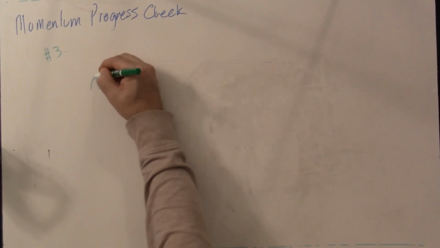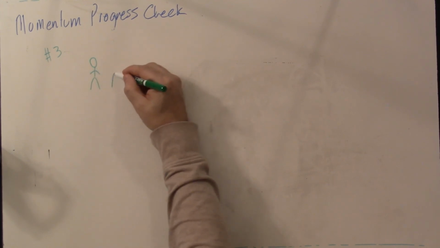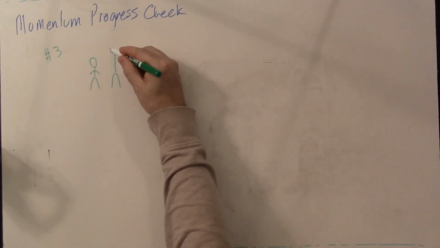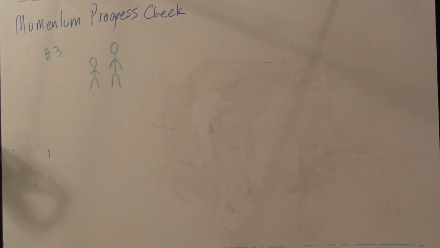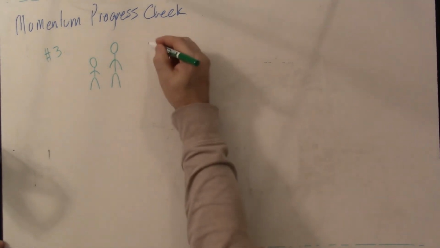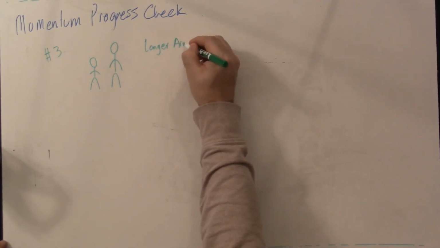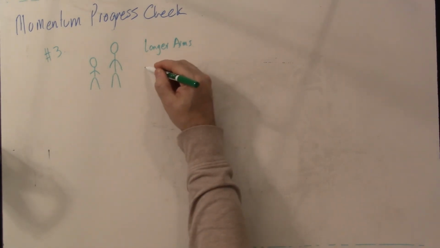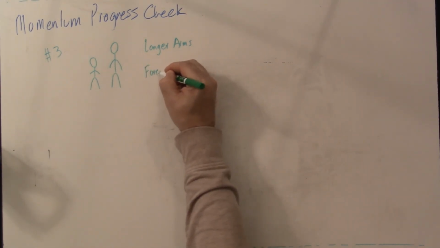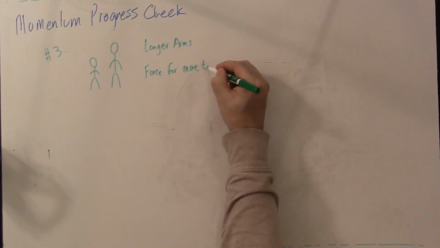If you look at a short person, they have short arms. If you look at a tall person, they have much longer arms. So longer arms, right? That doesn't mean they can apply more force to the ball. They can apply the force for more time.